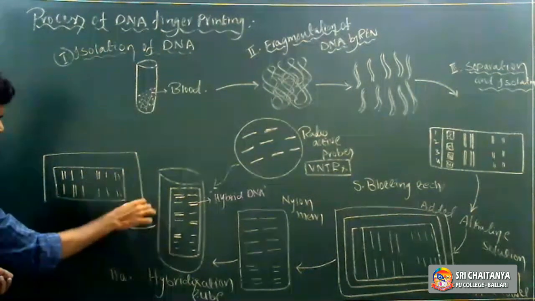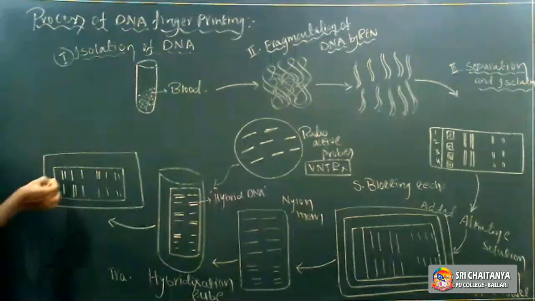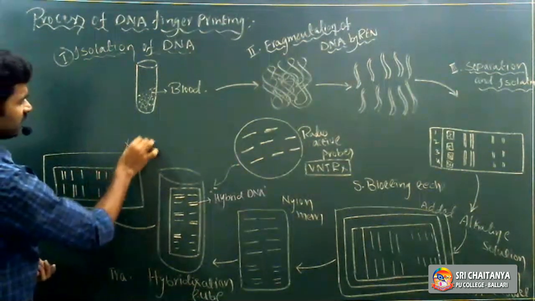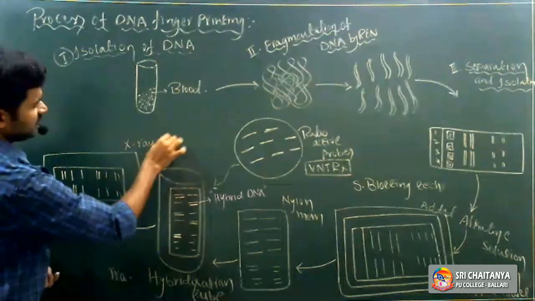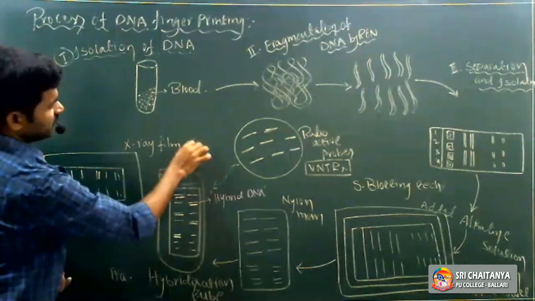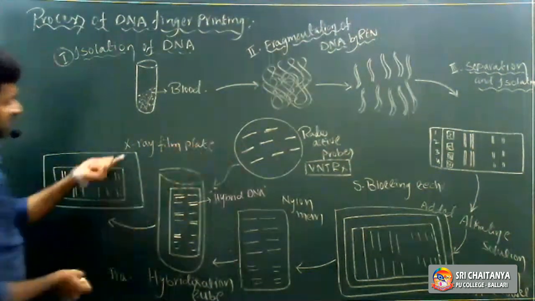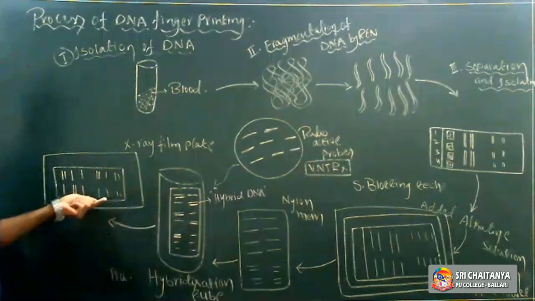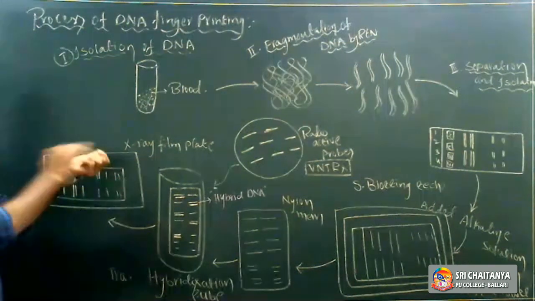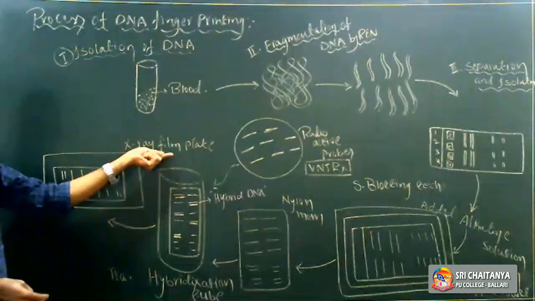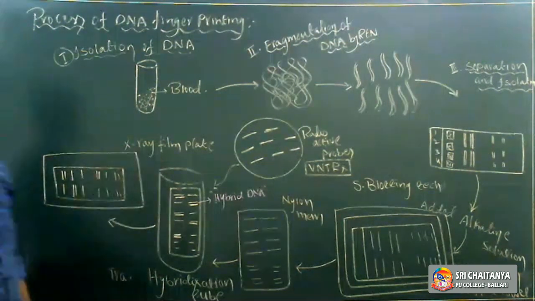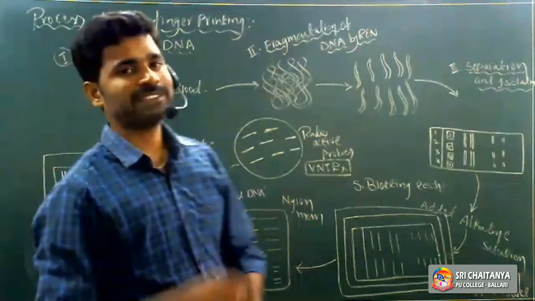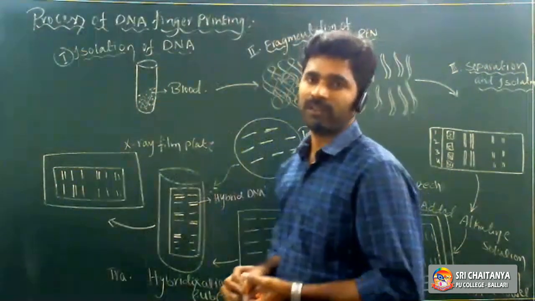That nylon membrane is covered with X-ray film or photographic film plates. After the hybridization procedure, the nylon membrane is placed with an X-ray film plate, and when we develop the X-ray film plate, barcode-like structures develop on the X-ray film.